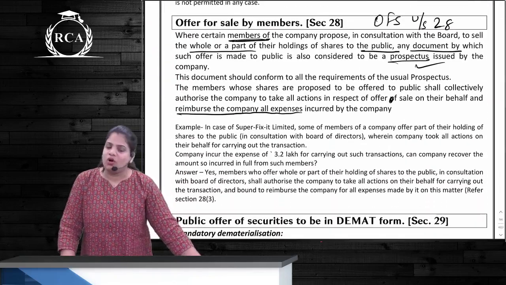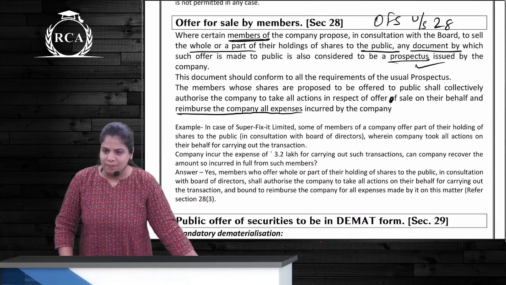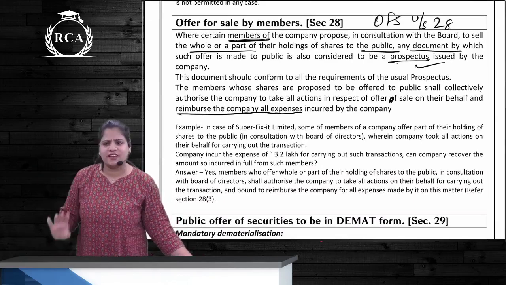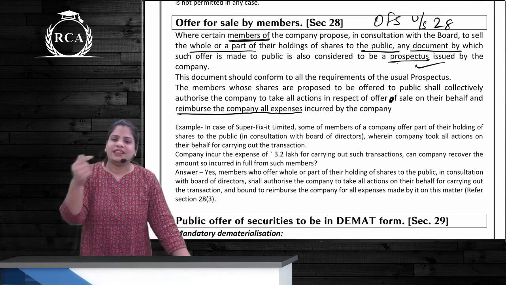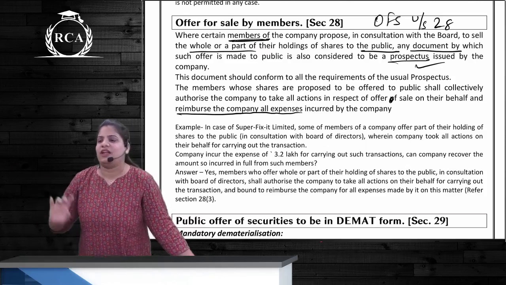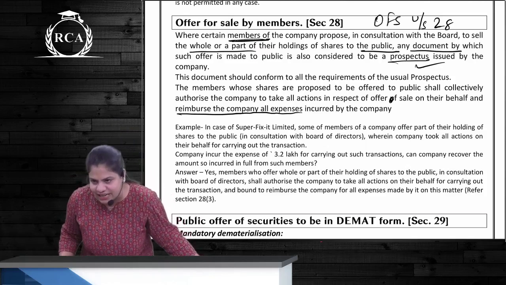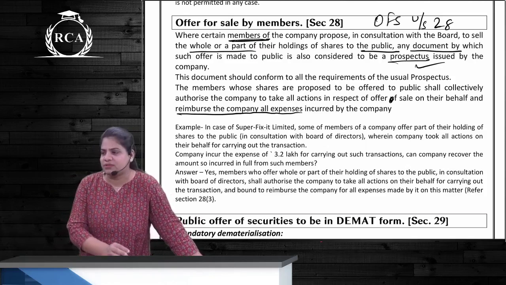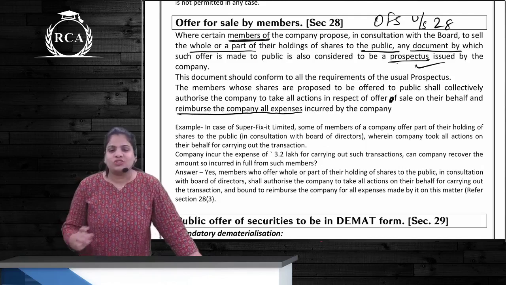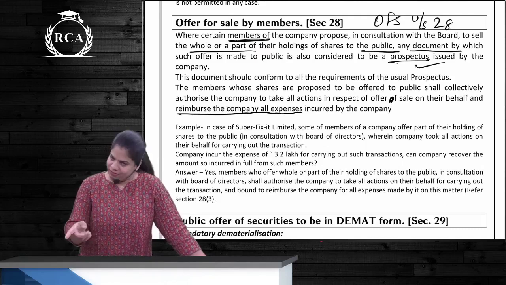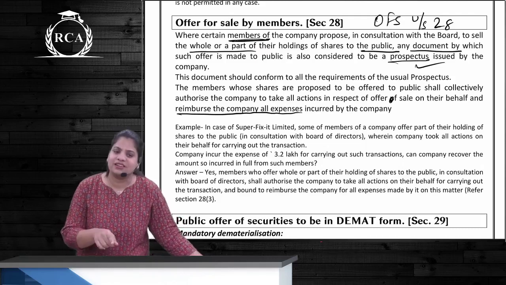Section 28 talks about offer for sale by the member. Those members who have a large shareholding can either sell their shares directly to the public, or they can ask the company to sell it to the public. So basically the company is acting as an intermediary, helping these members sell to the public. Every document that the company will issue will be an OFS under section 28 and it is treated as if it is a prospectus.